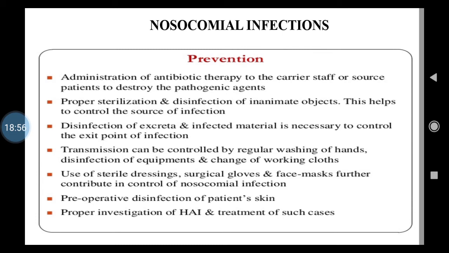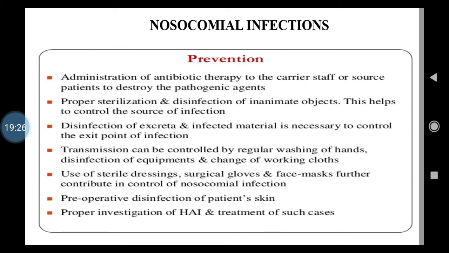Then proper sterilization and disinfection of inanimate objects, isn't it? So we have seen that in hospital, whatever the inanimate objects are there, that is the hygienic measures, regularly cleaning of doors, windows, the door handles, sinks, basins, furniture, flooring, everything, isn't it? So this will help to control the source of infection.